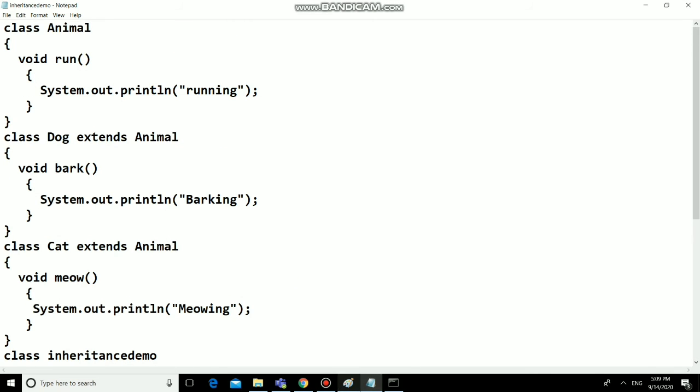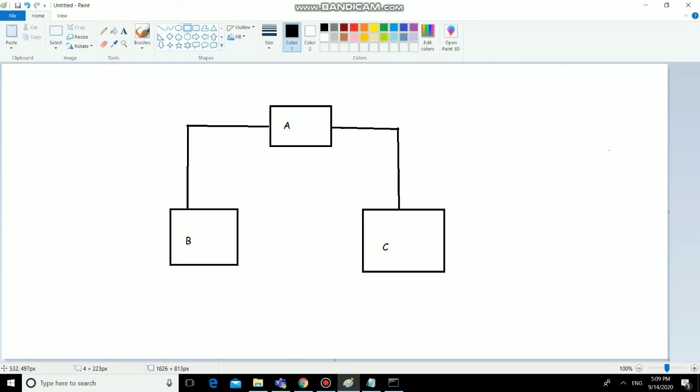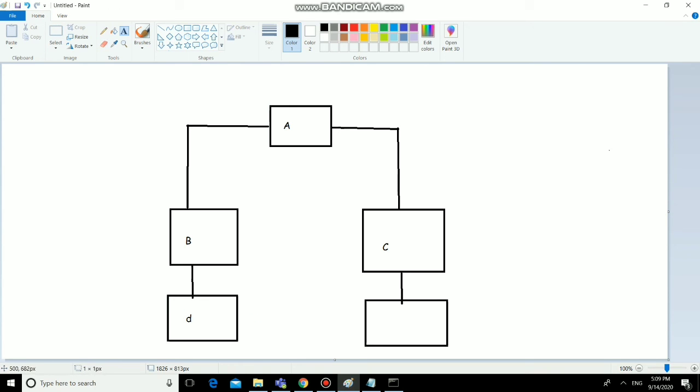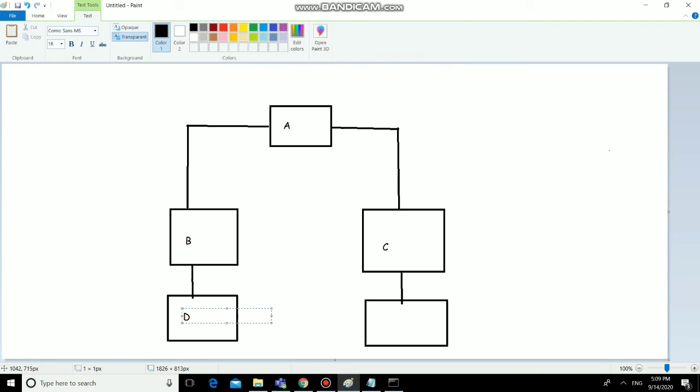You can also have the hierarchy like this. You can add any number of classes like this. B can also have children like this, which is also possible. You can take children for the B class. You can also take children classes for C.